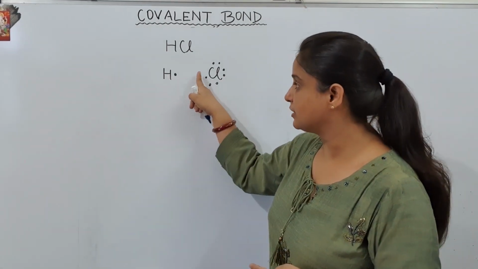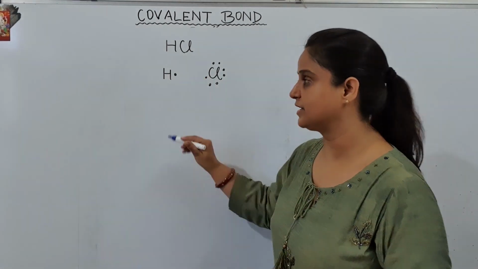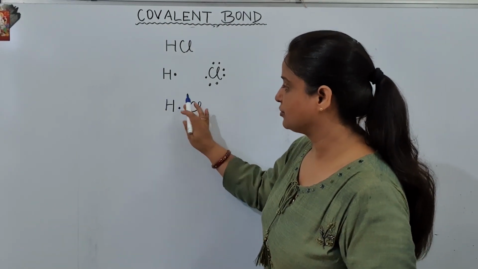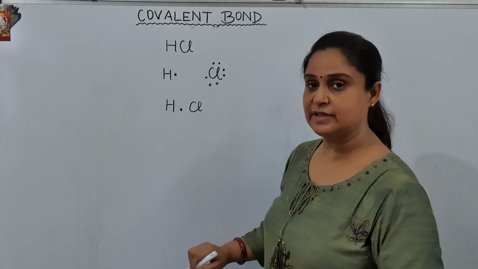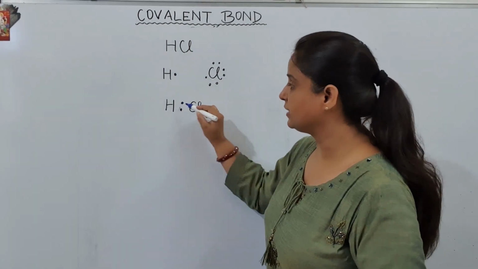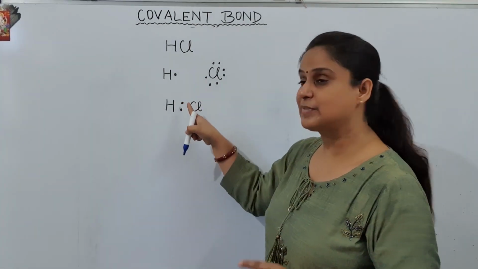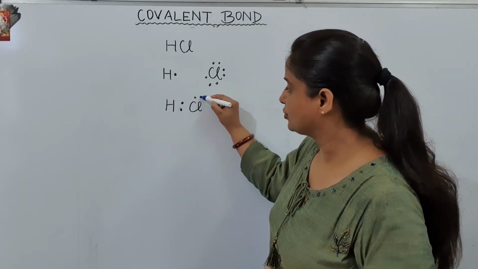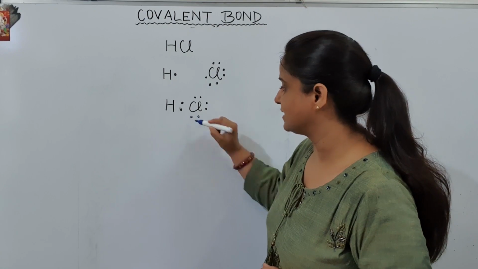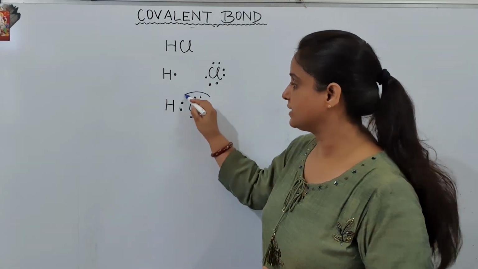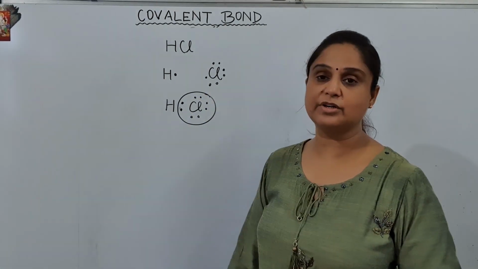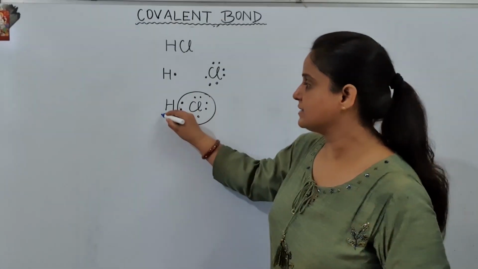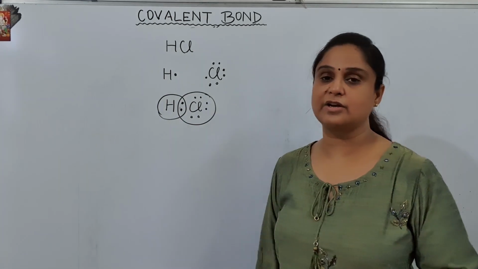This one will keep its electron in between, and this one will keep its electron in between. So what will happen? 1 electron from the hydrogen is kept in between, 1 electron from the chlorine is kept in between. How many electrons are left? There were 7. 1 2 3 4 5 and 6 are left out electrons. So let us see how many electrons are there in the octet of the chlorine outermost shell. 8. Let us see how many electrons are there in the outermost shell of hydrogen.